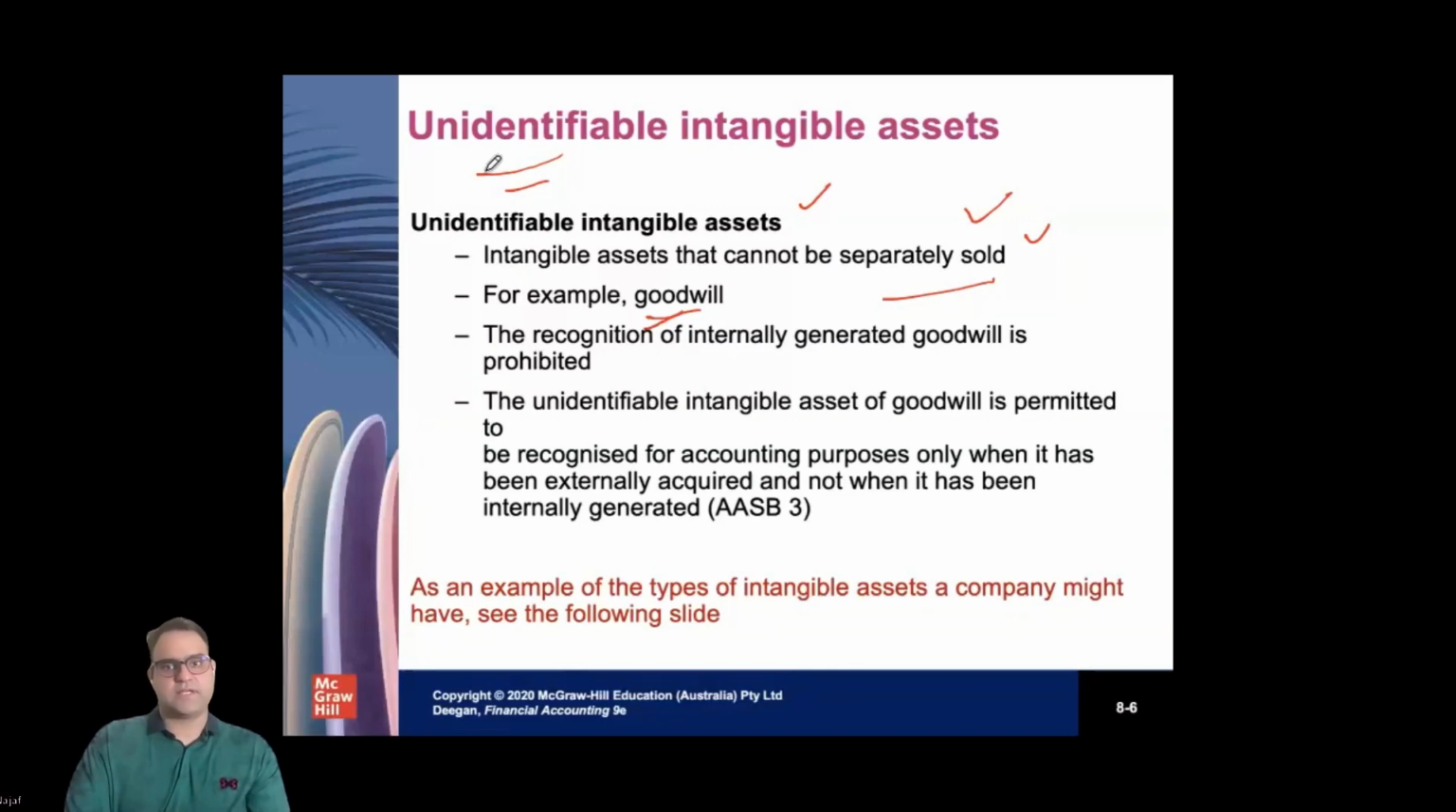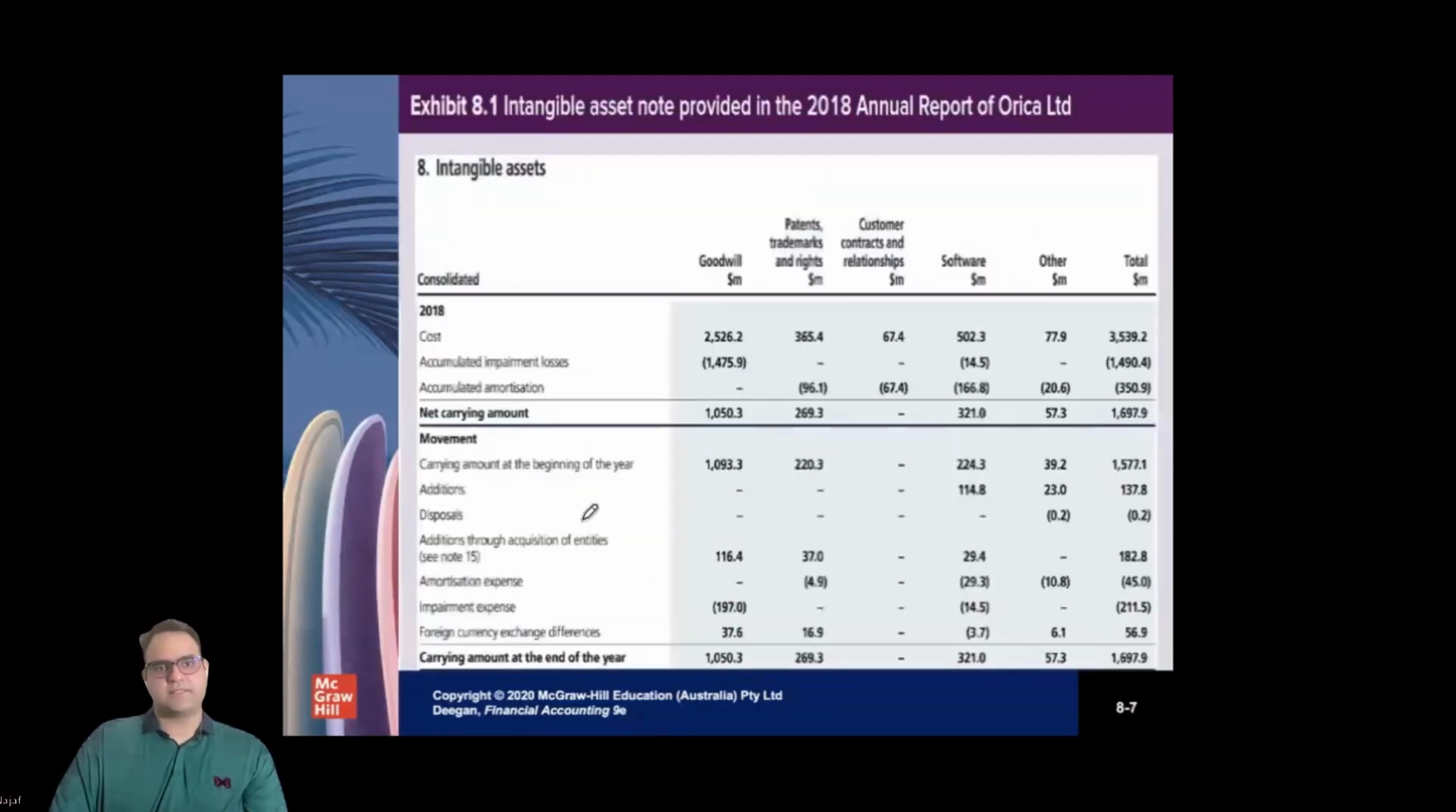We will do some of the examples in upcoming slides. One written example of intangibles is this, where they have goodwill, a patent, a customer contract, a software license, and some other assets. They are all part of intangible assets. Some of those allow amortization, and some allow impairment and amortization. We will discuss later on which assets we can apply impairment to, which assets we can apply amortization to, and which assets we can apply both.